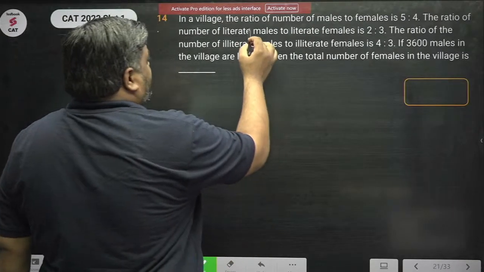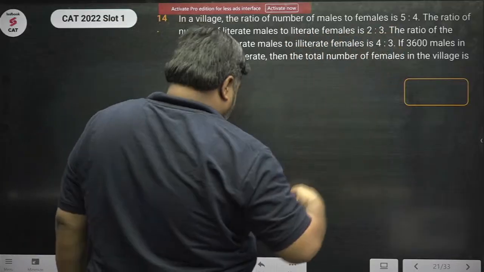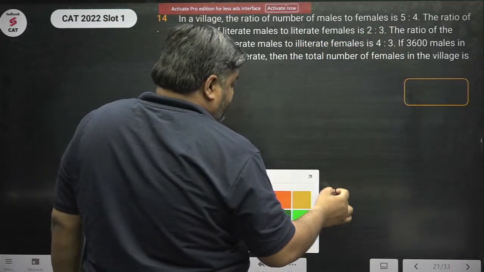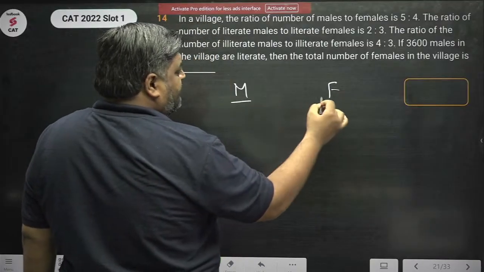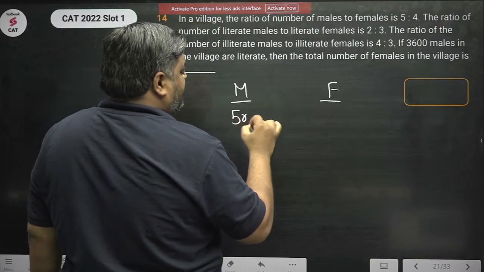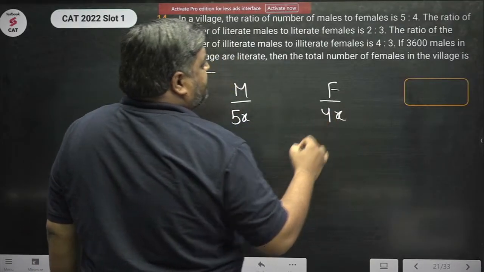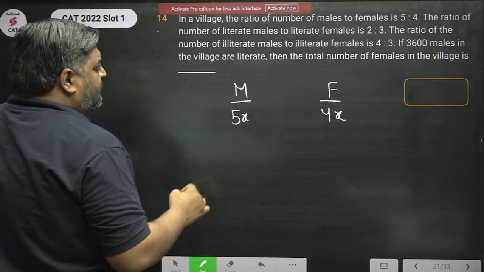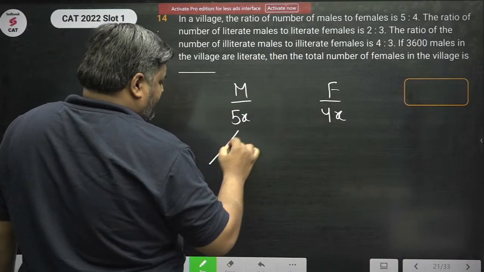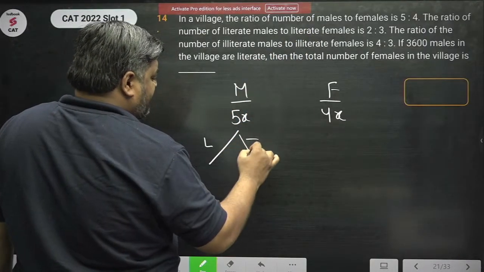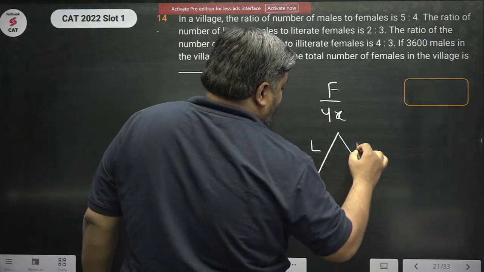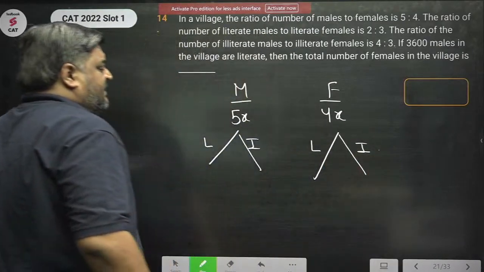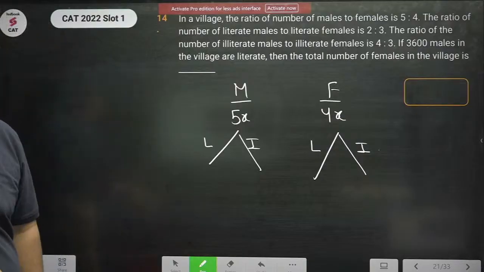In a village, the ratio of the number of males to females is 5:4. Males 5x, females 4x. Okay. Now, based on the question, there are literate males and illiterate males. So there are literate females and illiterate females. This is given in the question.